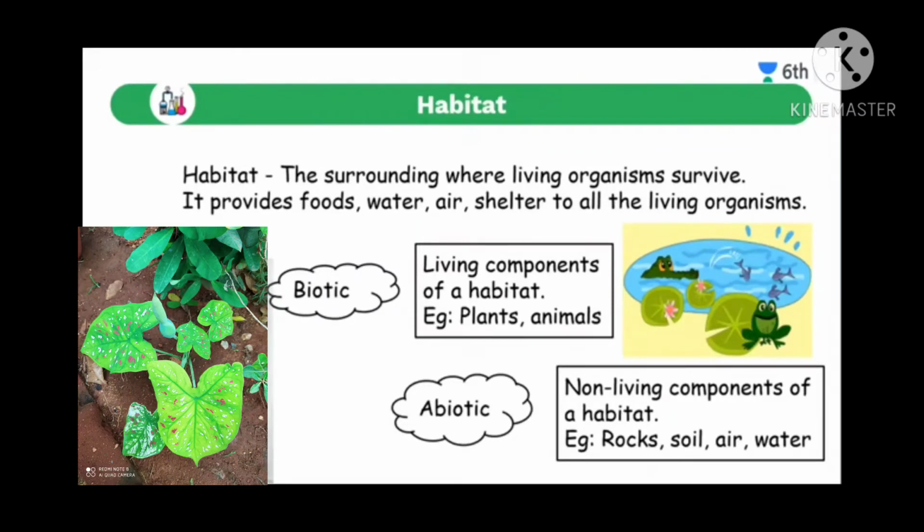Which are the non-living components surrounding you? Those are nothing but our natural resources. Already you know about natural resources. Which are those? For example, forest, soil, air, water, rocks. All these are natural non-living resources, so these are called the non-living components of a habitat. Okay, my dears, I hope you understood what a habitat is and what the components of a habitat are, that is, the biotic and abiotic components of a given habitat.